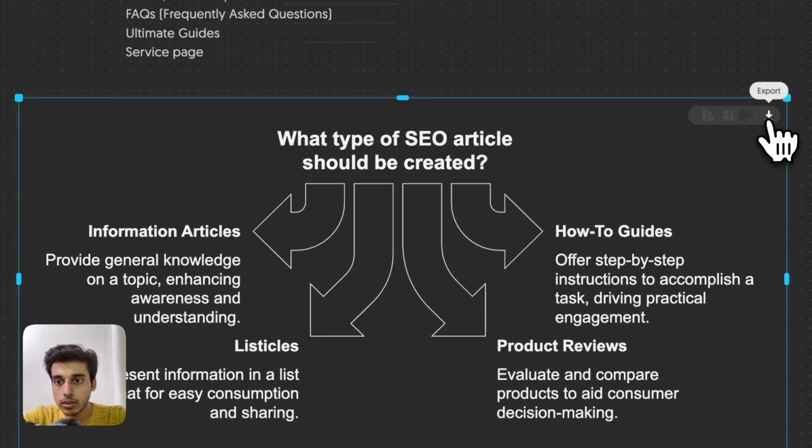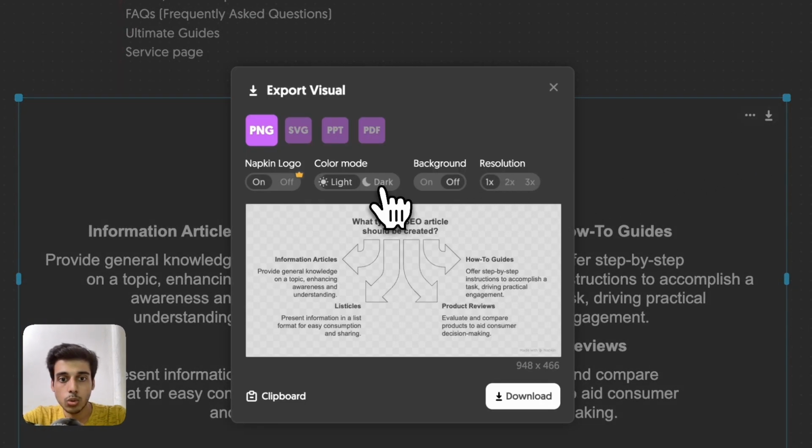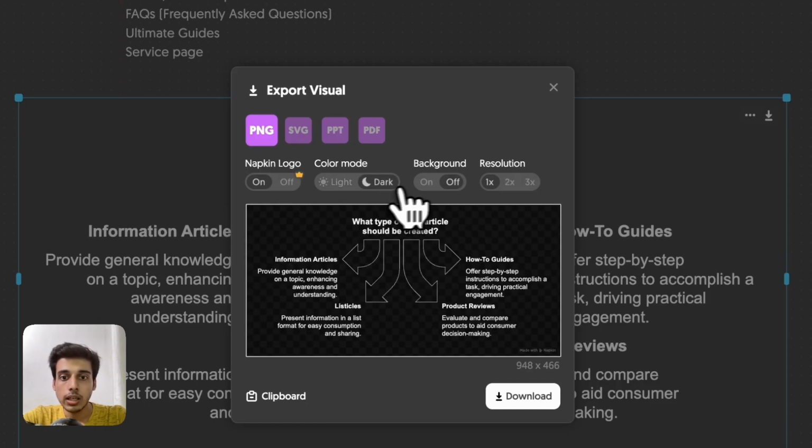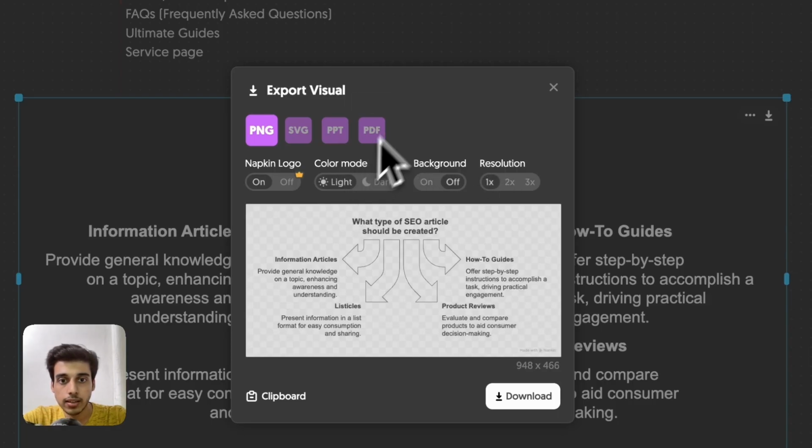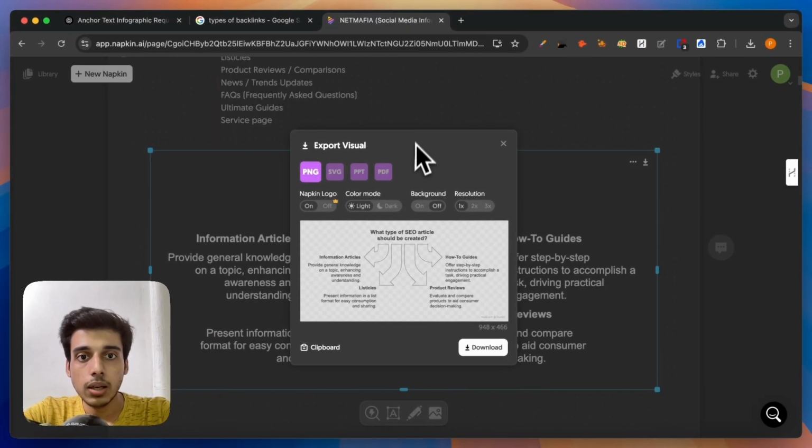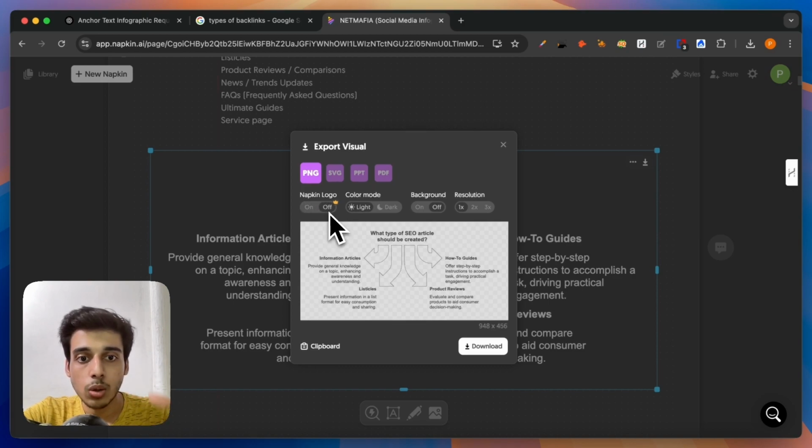And I can download this by clicking on the export icon. I can choose if I want this to be light mode or dark mode, if I want any background or not, if I want the resolution to be 1x, 2x, or 3x, and in which format I want to download this image, whether PNG, SVG, PDF, and so on. All these things are available, and it's completely free of cost as of now. Although I can see that if you want to remove the logo, you have to pay for the plan, I think it's a pretty good start if you are going to use this for your SEO content on your website, or even for social media posts.